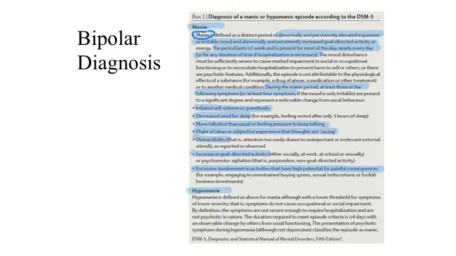investments. If the underlying mood is only irritable and there is not an elevated or euphoric mood, then 4 of those symptoms must be present. By definition, manic symptoms that last for at least 4 days without an adverse outcome and without causing significant distress to the patient are characterized as hypomania because it's below the threshold for full-blown mania.